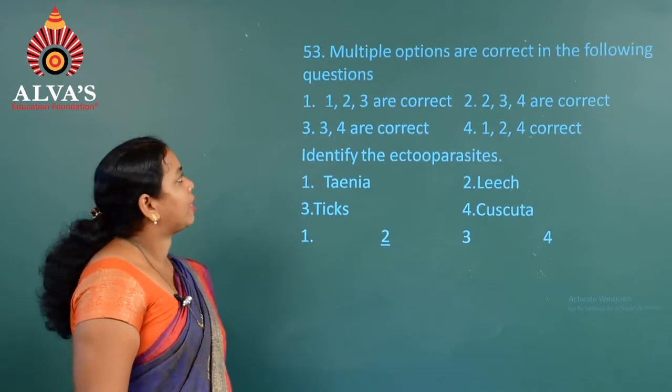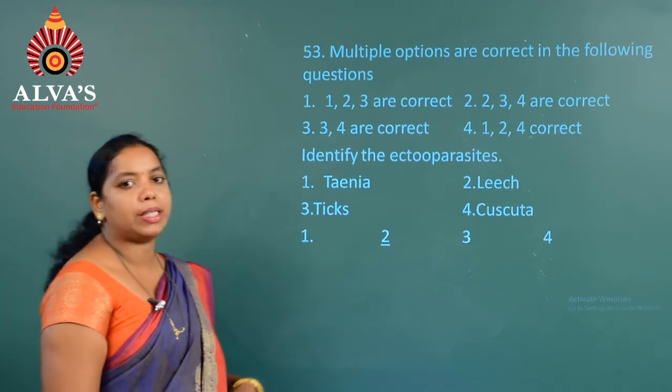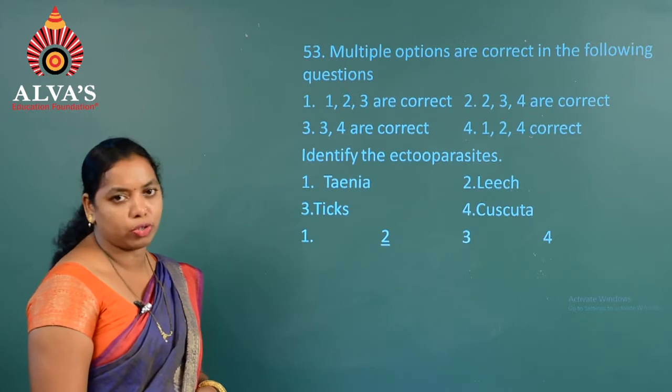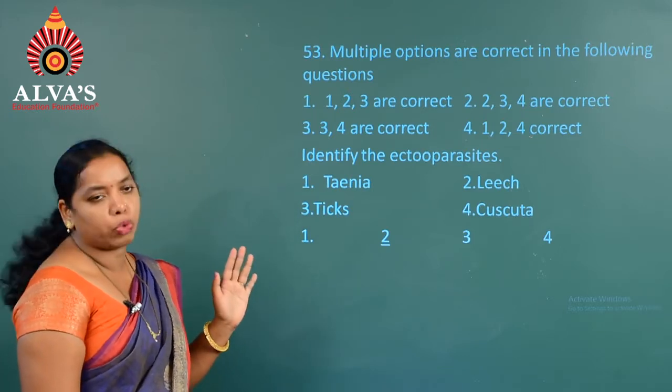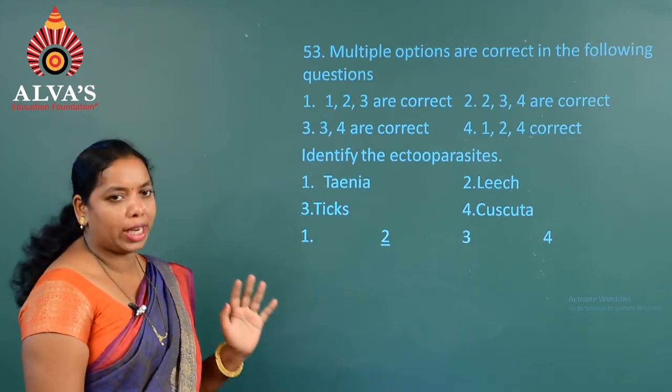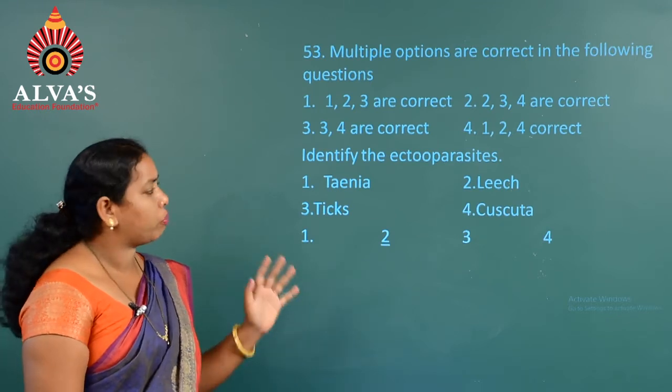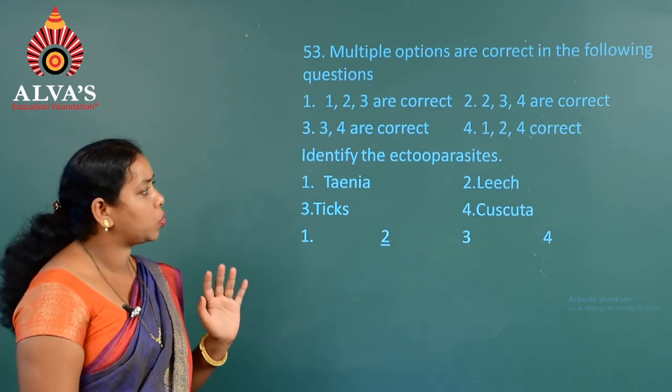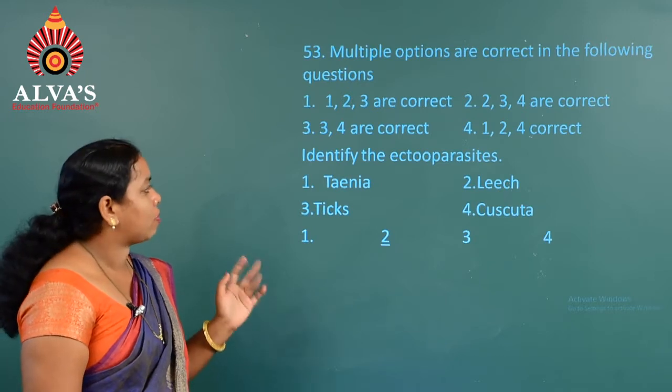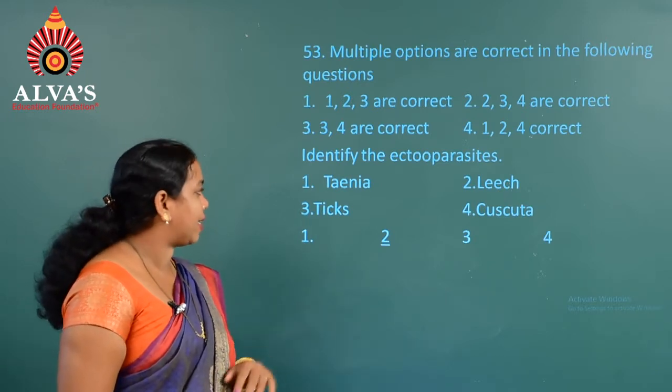Moving on to the next question, question number 53, where multiple options are correct. If 1 means 1, 2, 3 are correct, 2 means 2, 3, 4 are correct, 3 means 3 and 4 are correct, 4 means 1, 2, 4 are correct. First one, identify the ectoparasites.